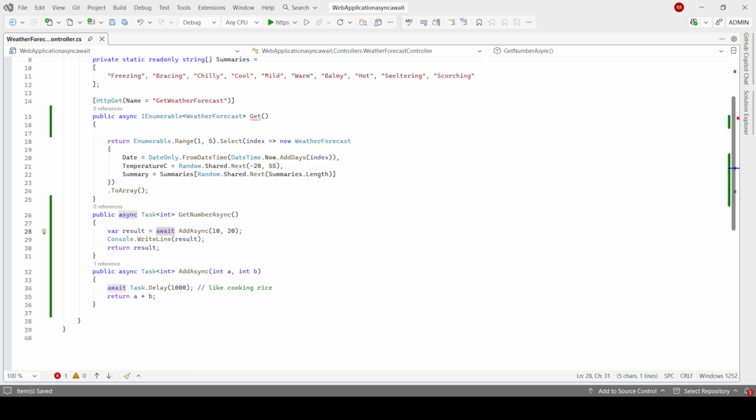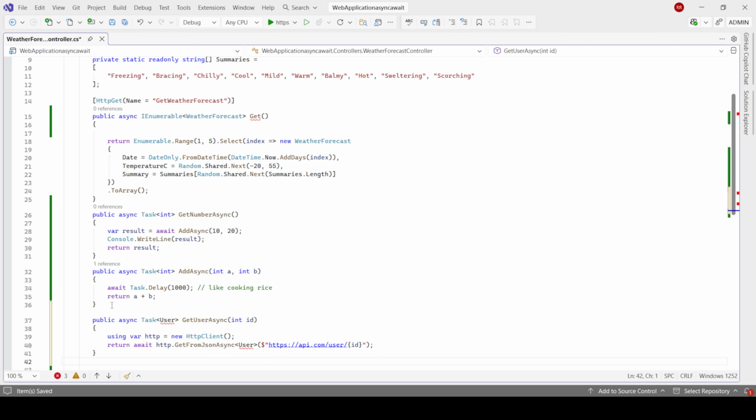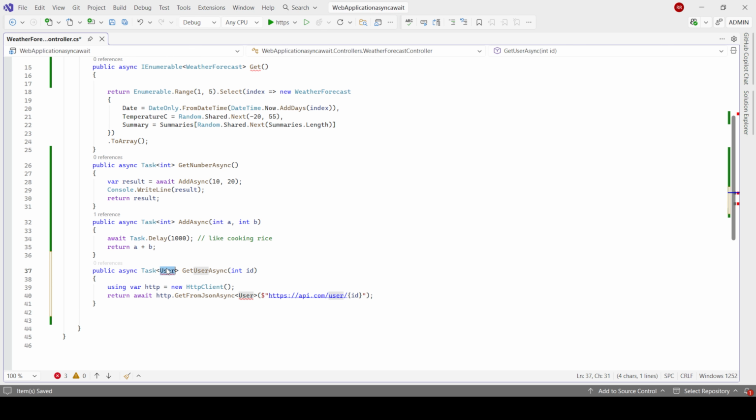Next, a real-life example: making an API call. In real-life projects, most async code is used for API calls. For example, if you see here, I'm writing this. See, Task. I didn't create this User class, that's why it is showing as an error.